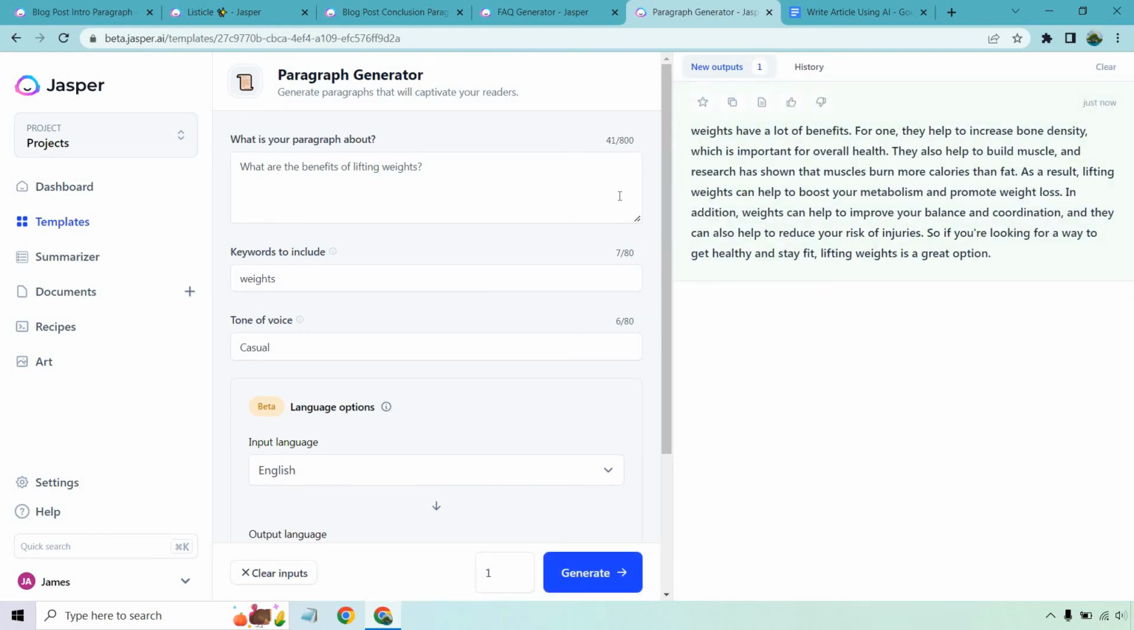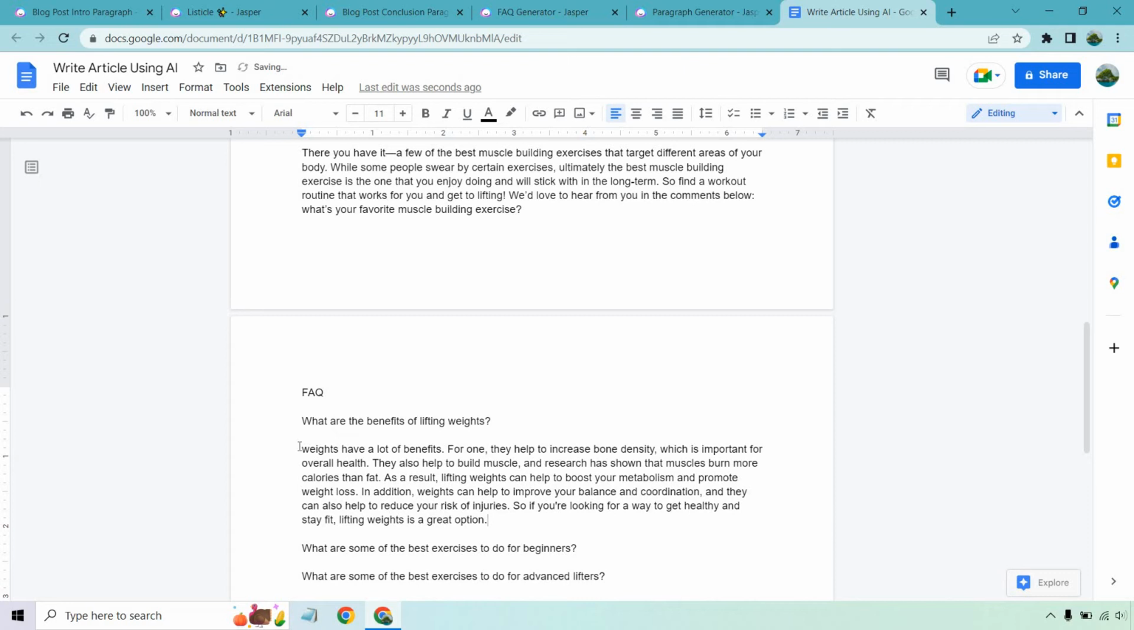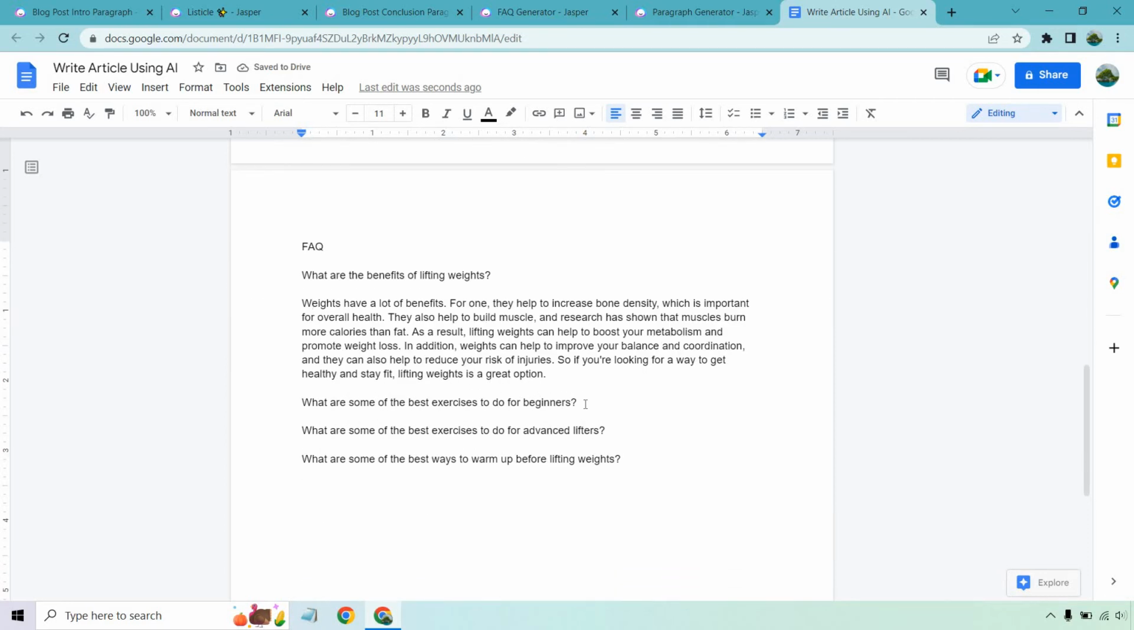Weights, capitalized W, have a lot of benefits. For one, they help to increase bone density, which is important for overall health. They also help to build muscle, and research has shown that muscles burn more calories than fat, can boost your metabolism, promote weight loss, balance and coordination. Looks good in terms of benefits. Let's add this in here. Let's capitalize that W. Okay, let's just do this.